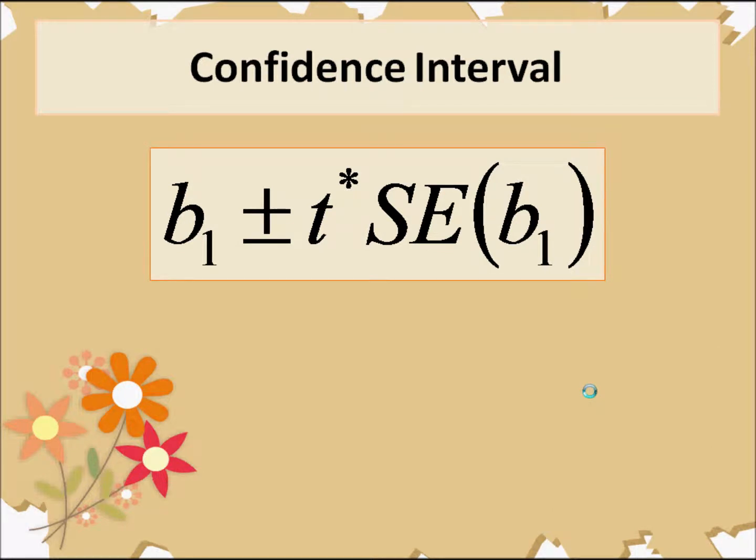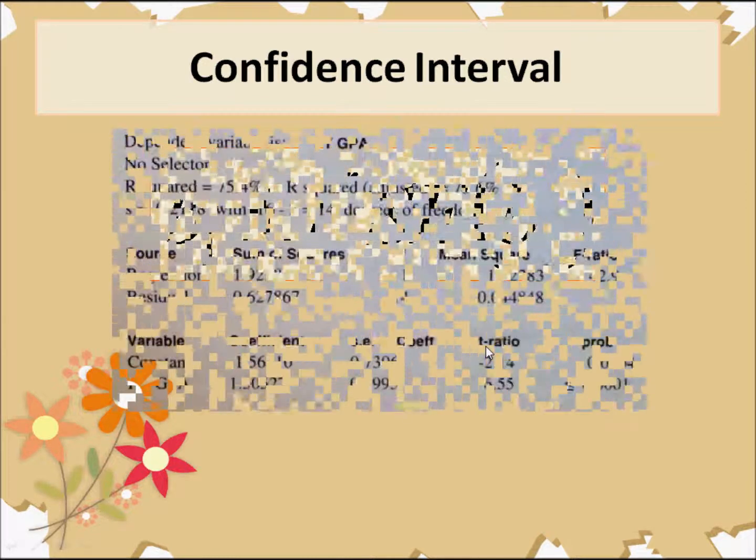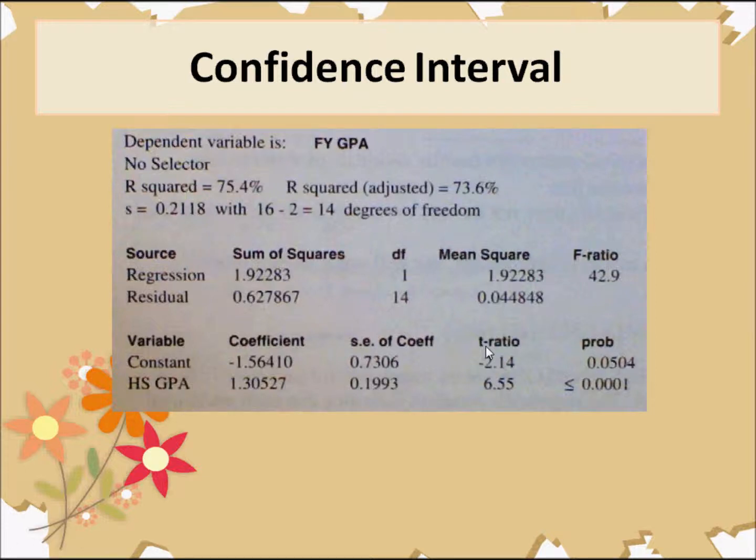Well, now we're going to create a confidence interval, and our formula here is b1, which is our slope, plus or minus t star times the standard error of b1. Now the first thing we have to do is go back and look at our computer printout. It gives us the slope, which we used before. It also gives us the standard error of the slope, which is right here, the 0.1993. I then have to find t.